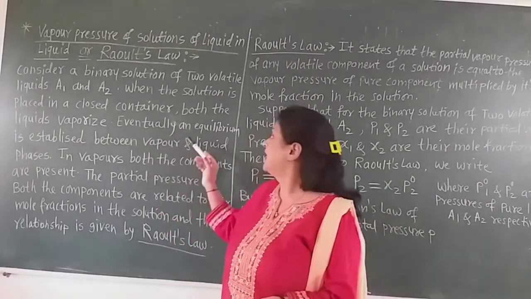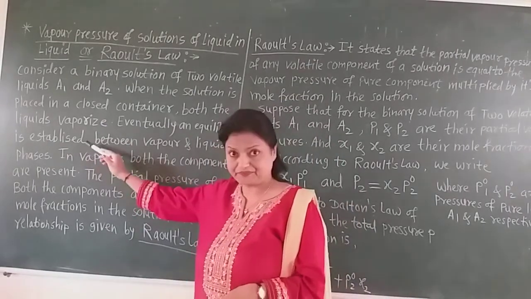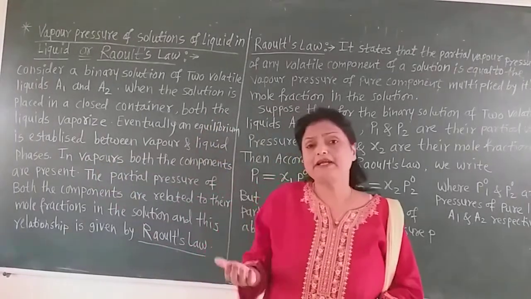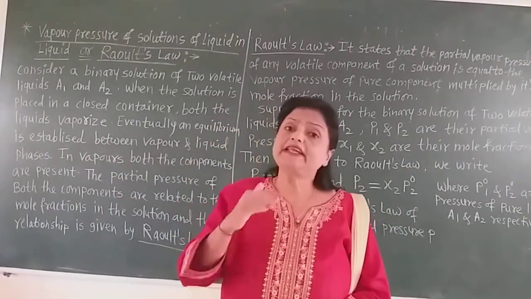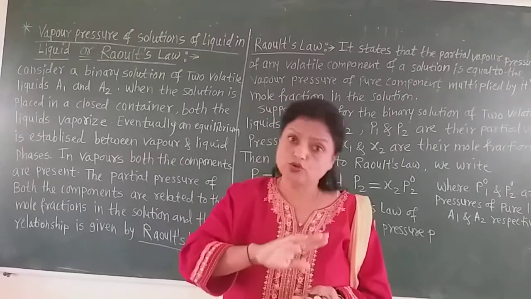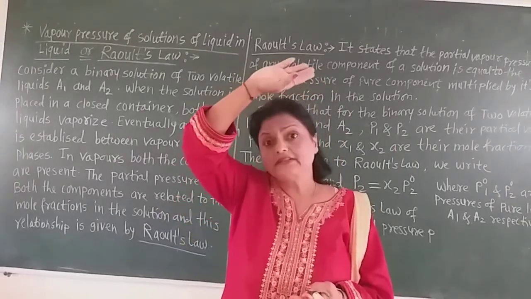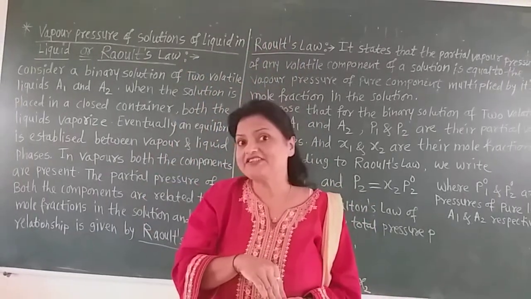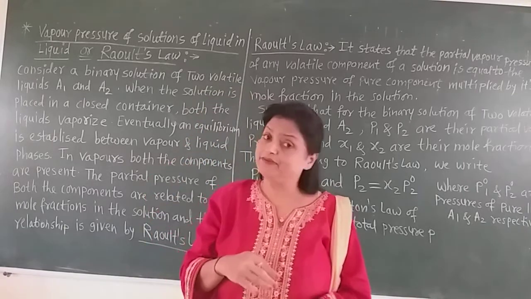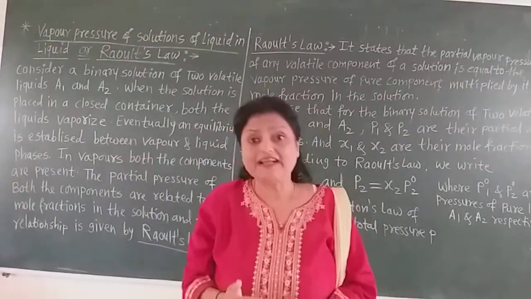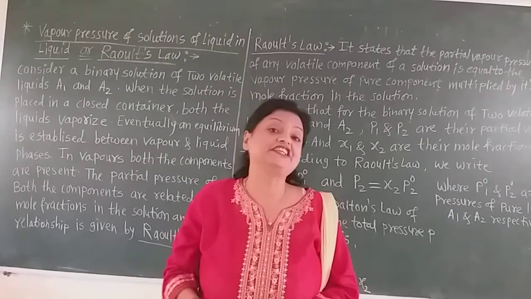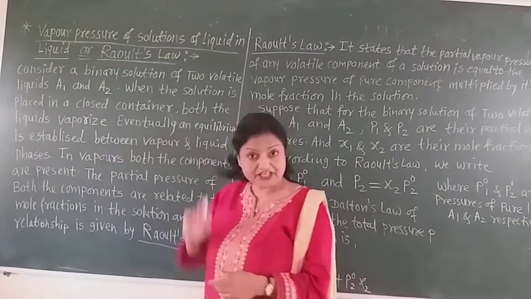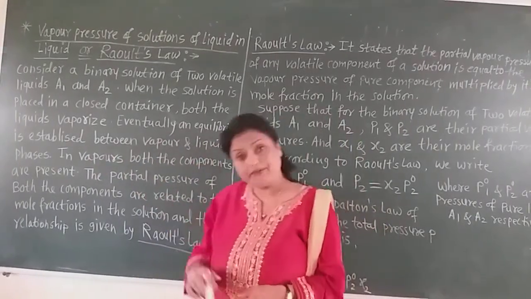Eventually, an equilibrium is established between vapor and liquid phases. After some time, what happens? The number of molecules of the liquid phase going into the vapor phase is the same as the number of molecules from the vapor phase converting back into the liquid phase. That is, the vapor gets condensed. That means rate of evaporation and rate of condensation become equal. That state is called the equilibrium state.